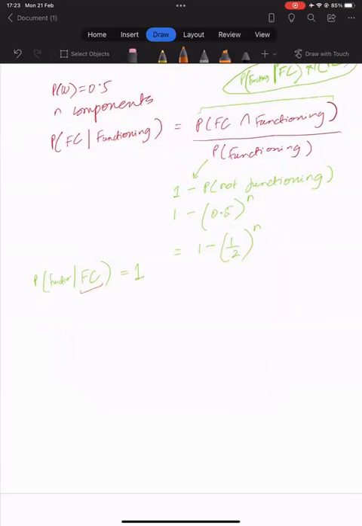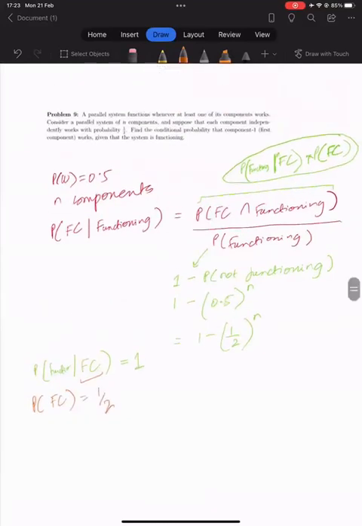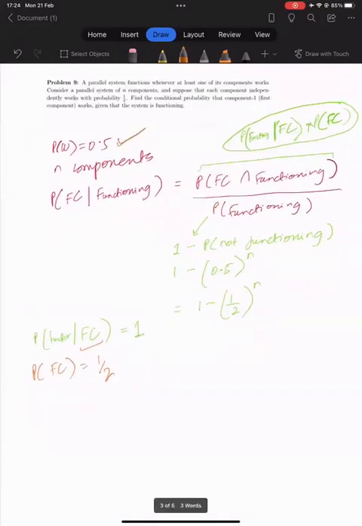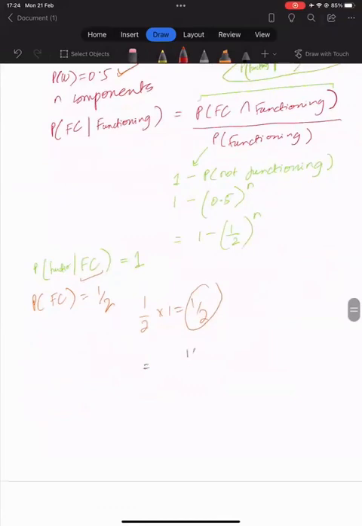And then the probability that the first component is working is just 0.5, because the probability of any component working independently is 0.5, as the question states. So half times 1 is just half. This is our numerator. So going back, we get half divided by the probability of functioning, which is 1 minus half raised to the power n. And this should be our answer.